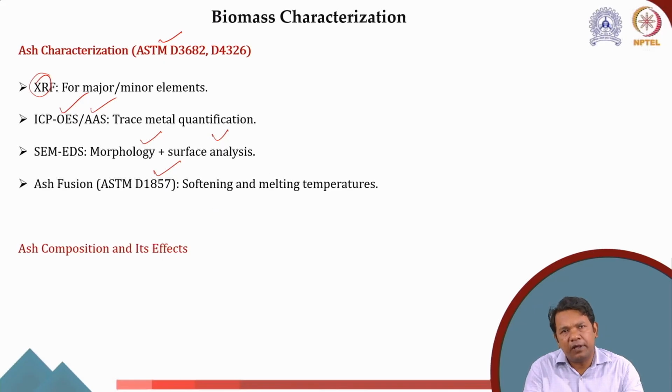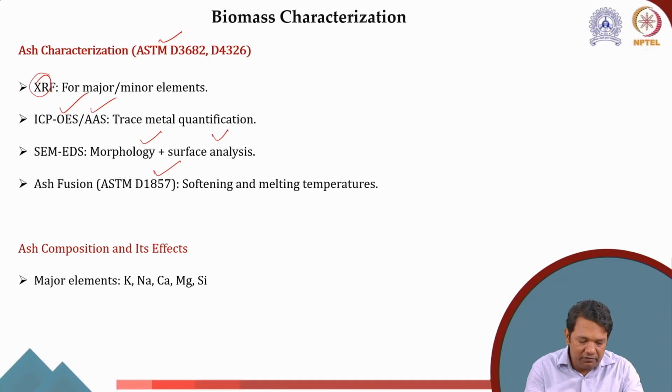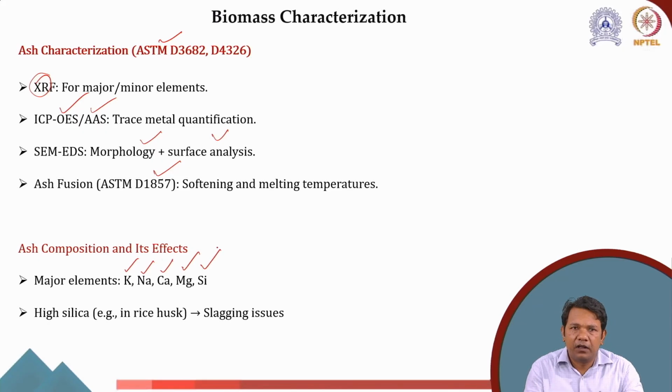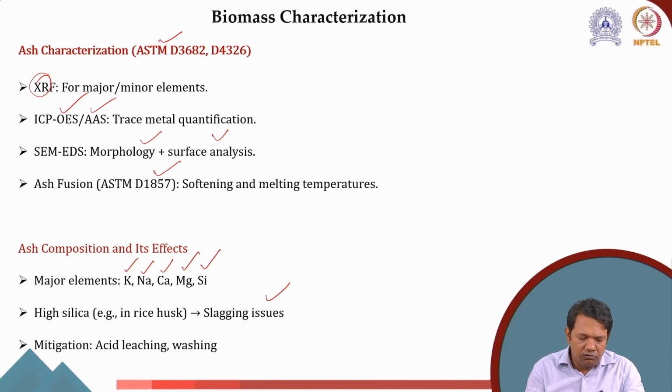Now, why are we concerned about ash content? I told you several times that ash leads to clinkering and slagging. The major elements present here are alkali and alkaline earth metals like potassium, sodium, calcium, magnesium, and silica. High silica content will lead to slagging. Then we have to do acid leaching, washing, etc., in order to get rid of this ash.